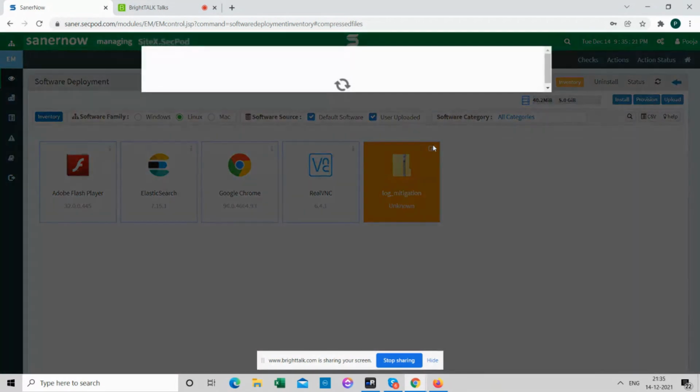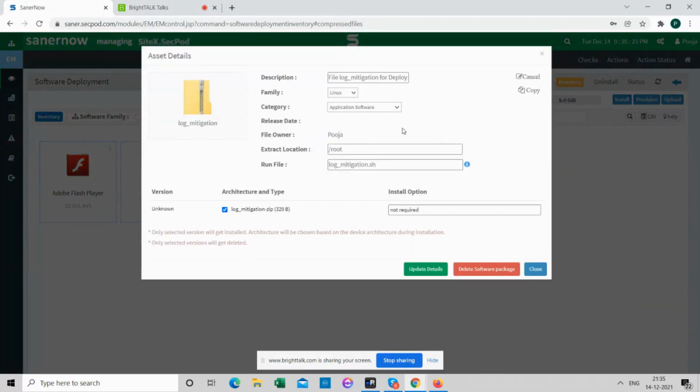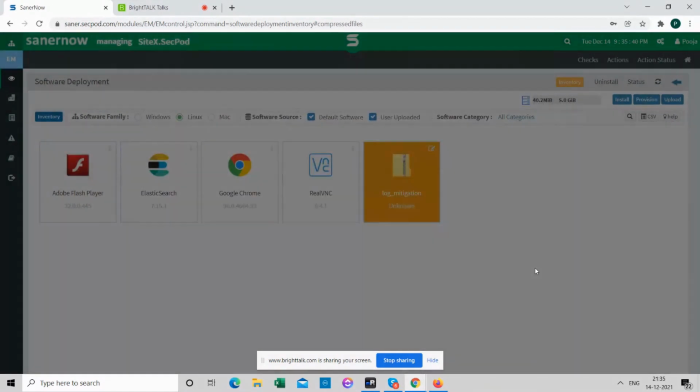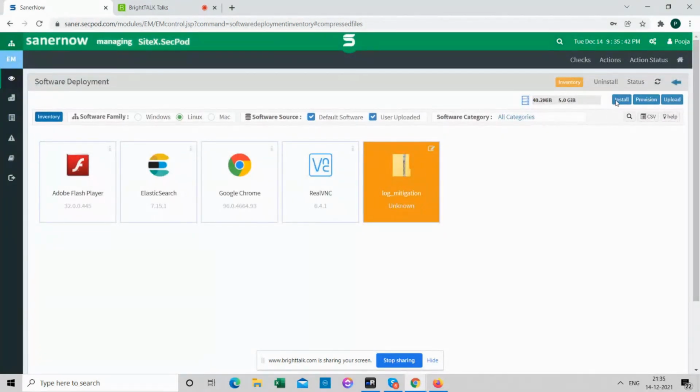You need to click on this, edit, change. You need to mention where this is a shell script that runs in your endpoints and removes the vulnerable class. So you need to provide the path where the shell script needs to be extracted, and this is the name of the shell script. Once you've updated that, you can choose.